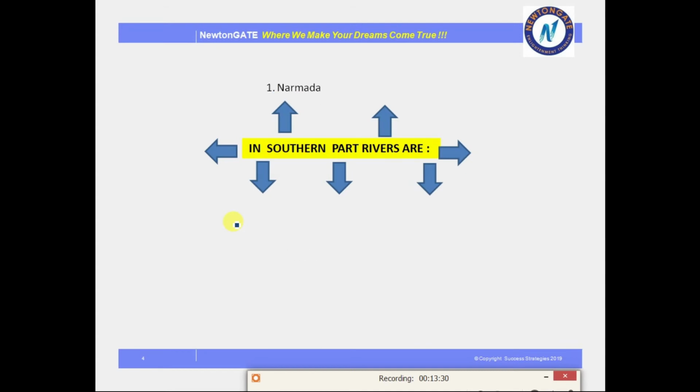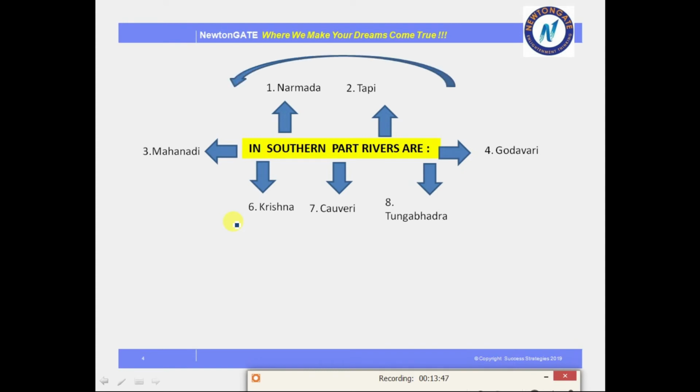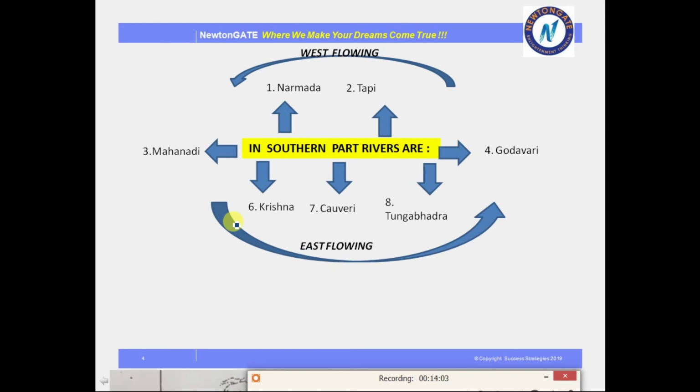ज़्यादा नहीं है northern part की तरह, इतना division तो है ही नहीं. नर्मदा है, तापी है, महानदी, गोदावरी, कृष्णा, कावेरी, तुंगाभद्रा. बस 8 नाम आपको याद रखना पड़ेगा. Next, और एक चीज़ just for your convenience I have pointed out that Narmada and Tapi are the west flowing rivers. That is, they flow into the Arabian Sea, and all these in the south are the east flowing rivers. That is, they flow into the Bay of Bengal.